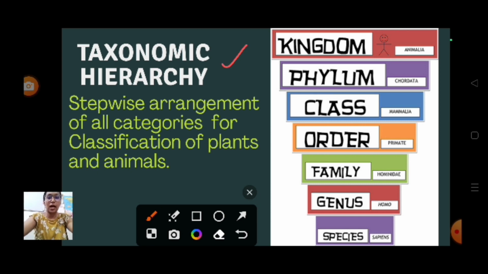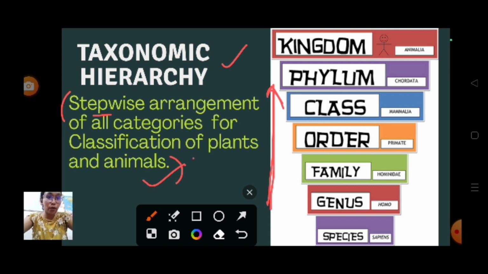What is taxonomic hierarchy? It is nothing but a stepwise arrangement. You can see this stepwise arrangement, it is arranged in order. It is the stepwise arrangement of all categories for classification of plants and animals. This is the definition of taxonomic hierarchy. So it is organized in an orderly manner.